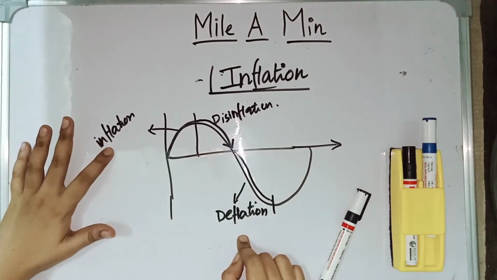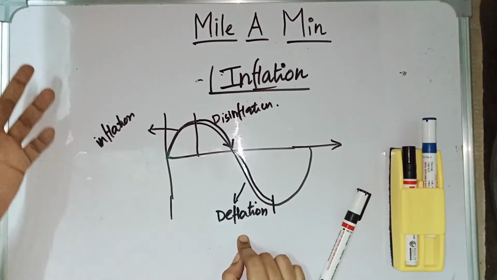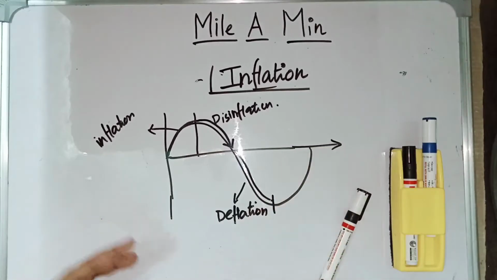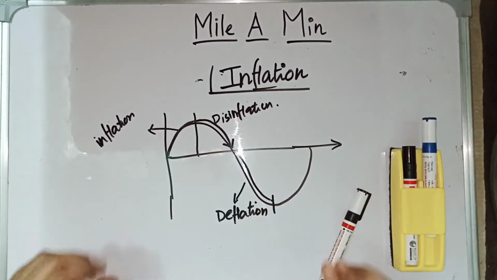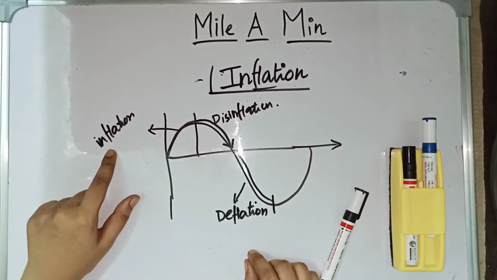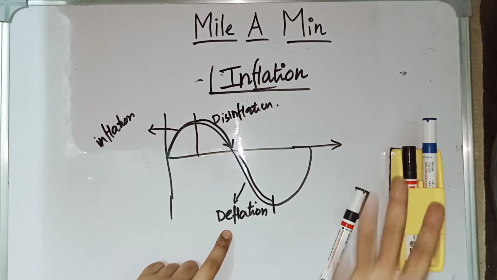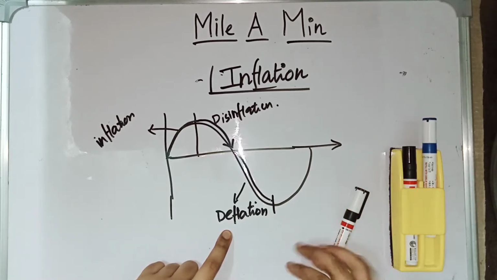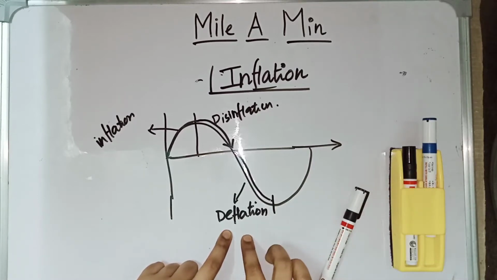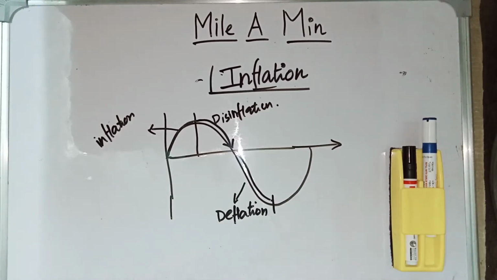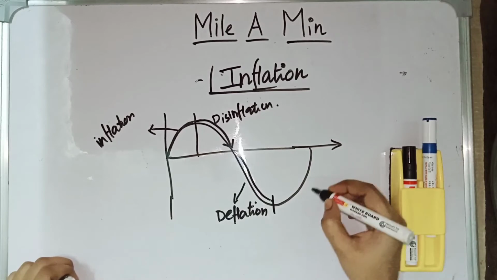During the inflation period, the producer will benefit and the consumers will be affected, because consumers can't pay the money for commodities, right? So consumers are the ones who are affected during inflation. But during the deflation period, consumers will benefit because of the fall in prices, but the producers will be affected because they need to give the goods for a very low price, right? So producers will be affected during deflation, whereas producers will benefit during inflation. And then after deflation, we have reflation.